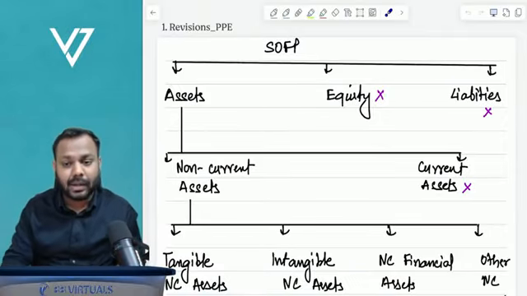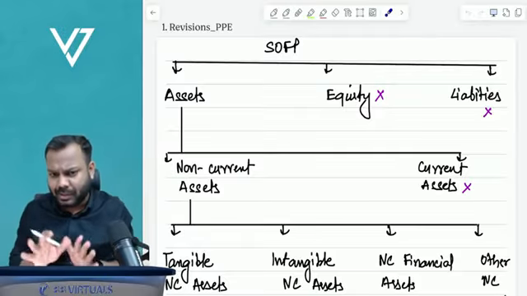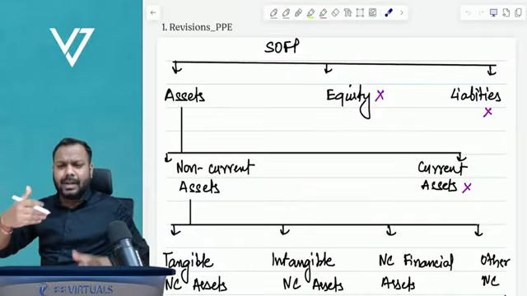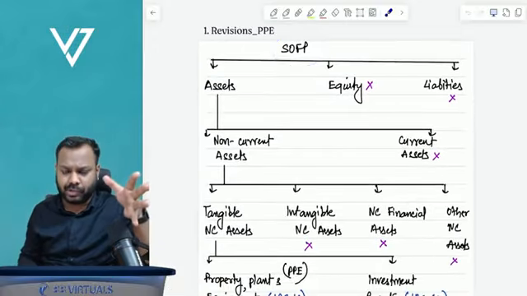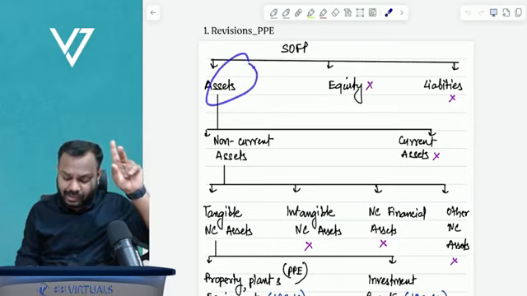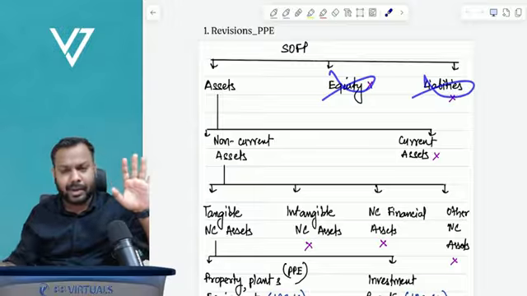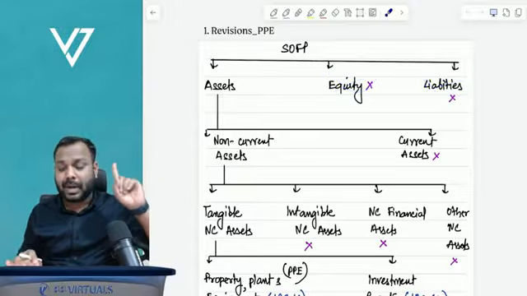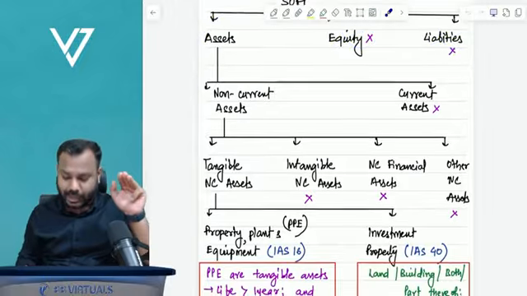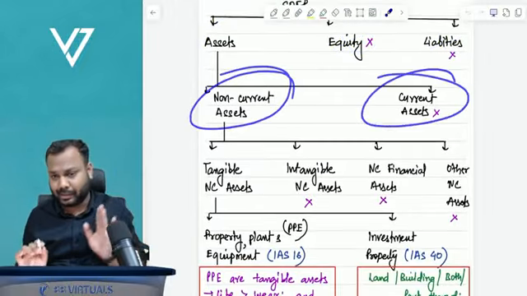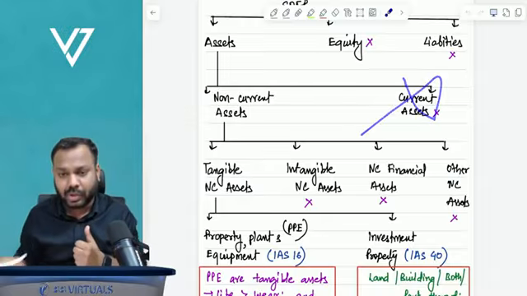Please understand, as we all know, property, plant and equipment is an asset. So let us dig deep into it. In the SOFP, statement of financial position, what all things come up? Three things: assets, equities and liabilities. Let's ignore equities and liabilities as of now, because property, plant and equipment is not an equity, not a liability, it's an asset. Assets are of two types: non-current assets and current assets. Property, plant and equipment is not a current asset, so ignore it.